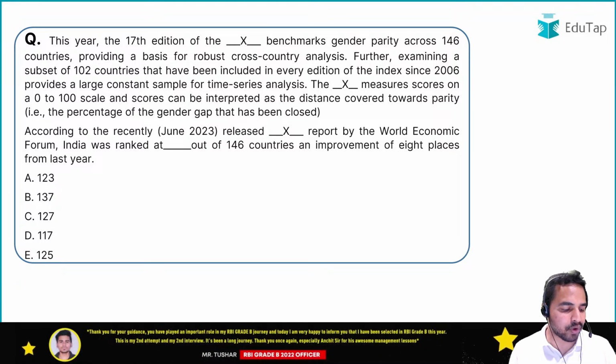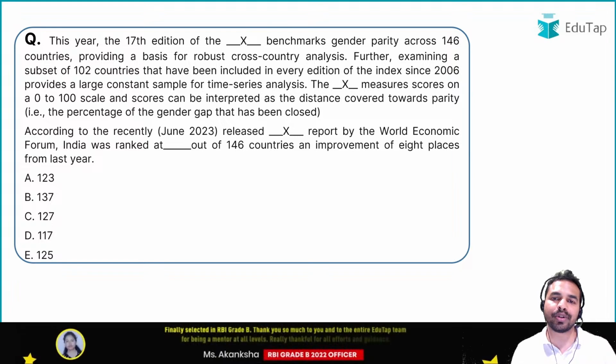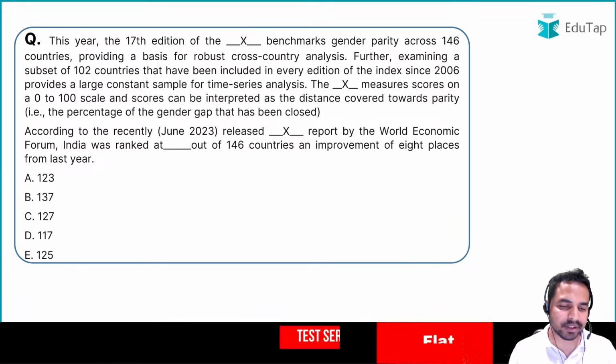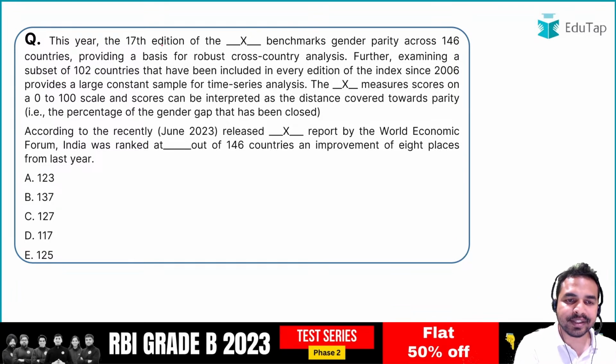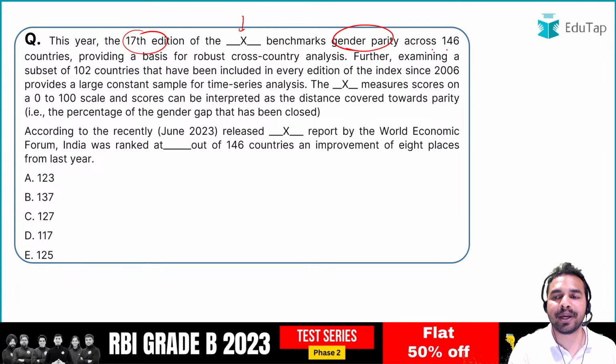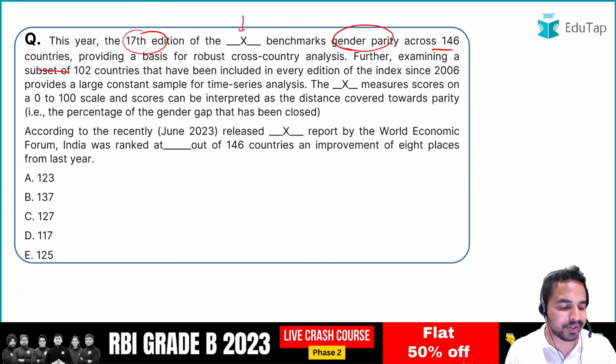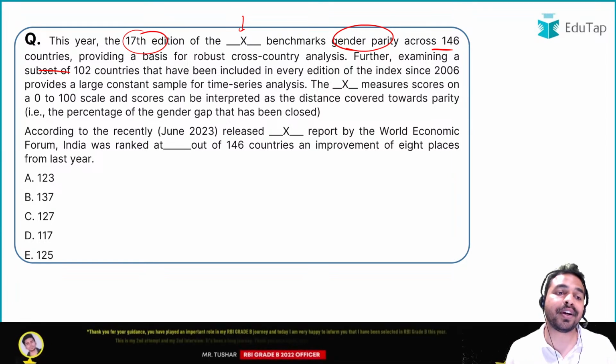One more paragraph for all of you here. Quickly go through it and tell me what is the right answer. So guys, it states this year 17th edition of the index benchmarks the gender parity across 146 countries. तो सबसे पहली स्टेटमेंट से ही हम पता लगा सकते हैं कि आखिर वो किस चीज की तरफ इशारा कर रहा है, कौन सी रिपोर्ट की तरफ it is indicating us.